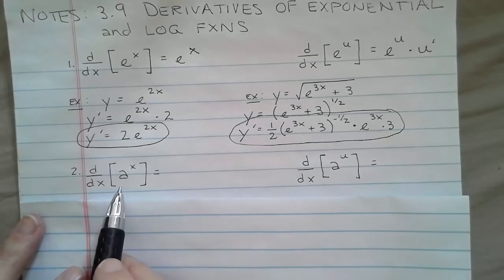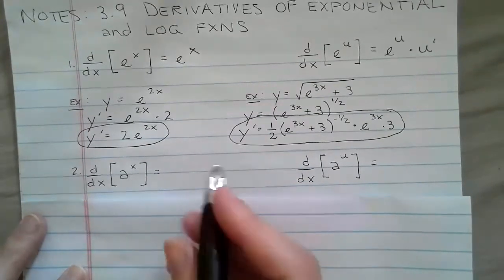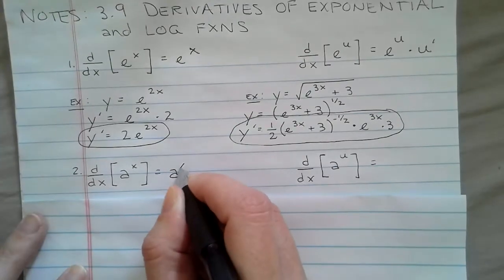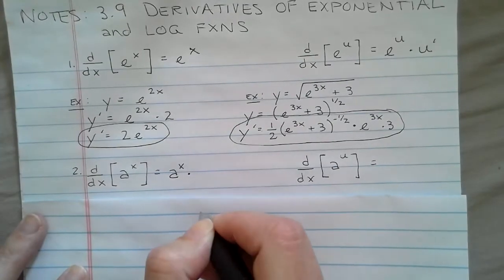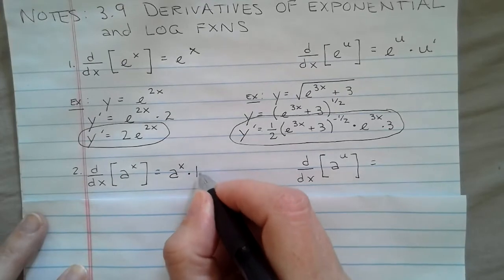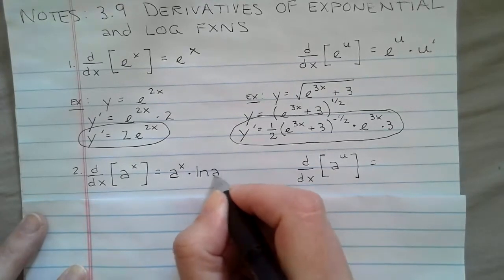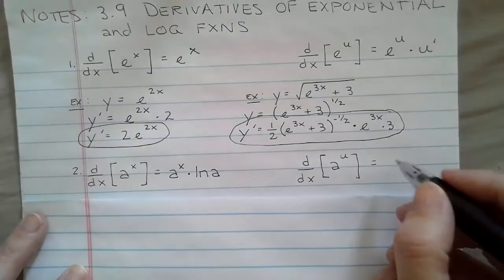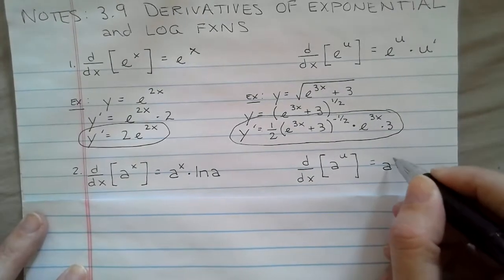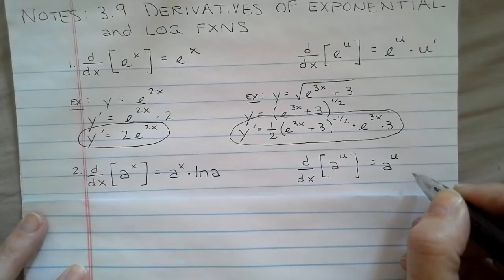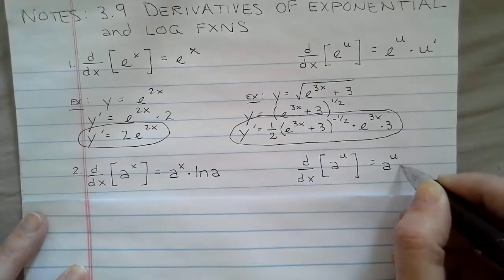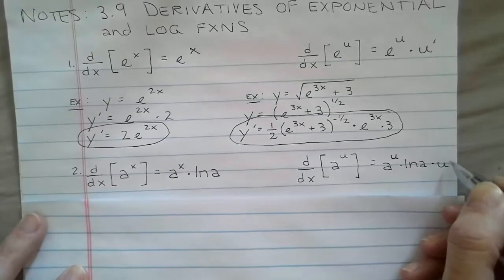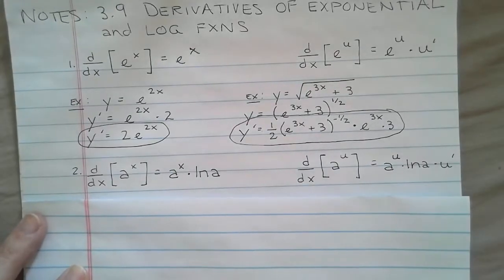We're going to say that the derivative of any base exponential function will be itself, but we're going to need a little adjustment factor to change the steepness. And that adjustment factor is always going to be the natural log of the base. If we had something more complicated, the derivative of a to the u would be itself times the adjustment factor, and then we'd have to go back and take the derivative of that inner function.